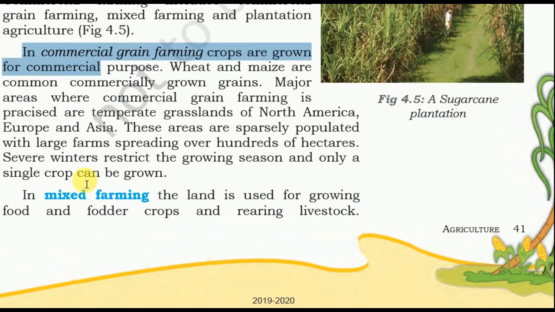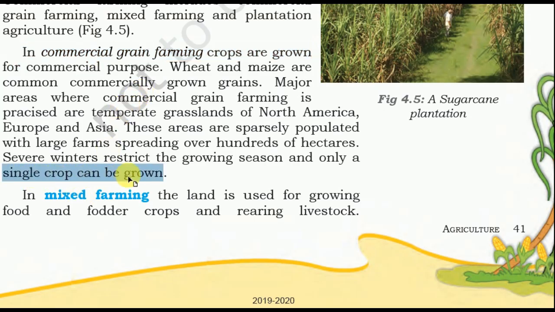In commercial grain farming, crops are grown for commercial purposes. Wheat and maize are commercially grown grains. Major areas where commercial grain farming is practiced are the temperate grasslands of North America, Europe, and Asia. These are sparsely populated with large farms spreading over hundreds of hectares. Severe winters restrict the growing season, and only a single crop can be grown.